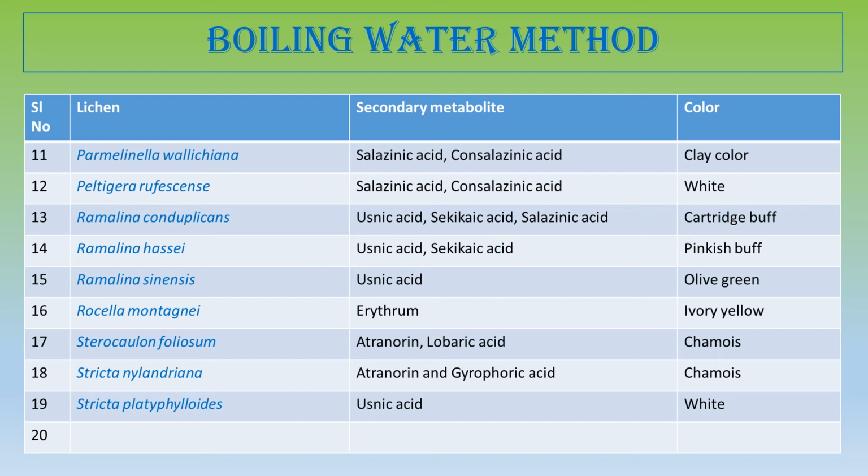Now next is Stichia nylandrica. I may remind you that it is a wrong spelling. Sticta, Sticta, not R. And the Sticta nylandriana produces chamois color by the boiling water method, and Sticta platypoidis produces white color by the boiling water method.